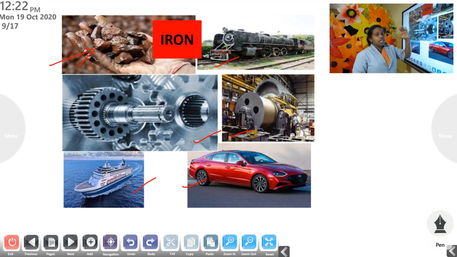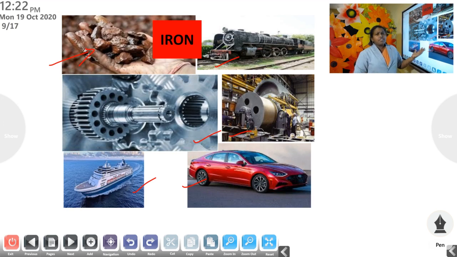And also for making almost all the vehicles, that is a railway engine, then the ship, then a car, bus, for all the things we need iron. Even if we want to make a safety pin, then also we need iron.